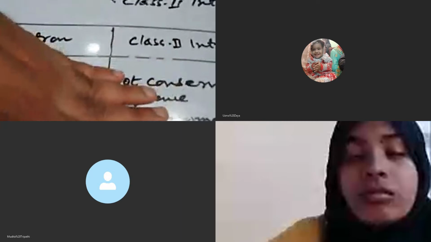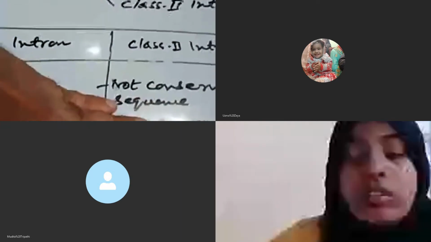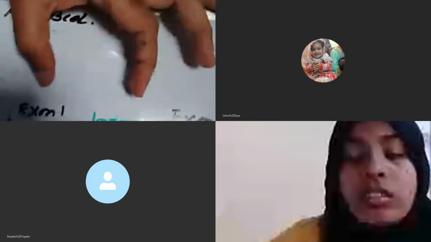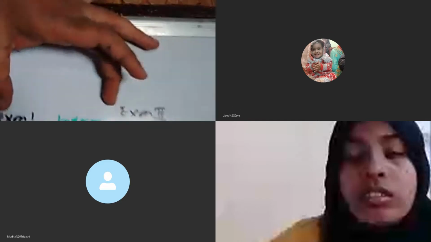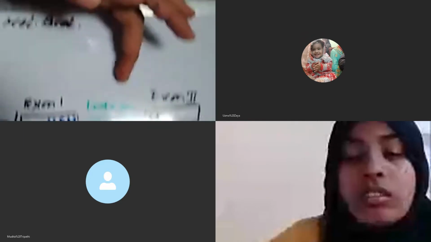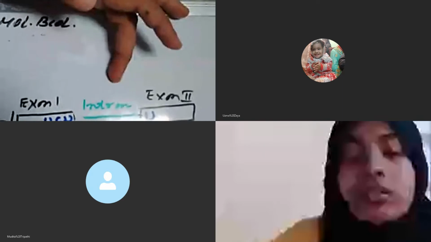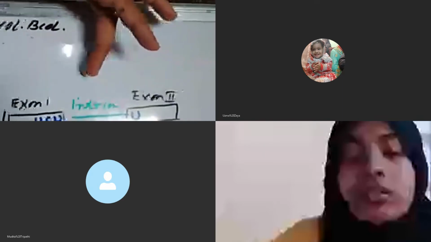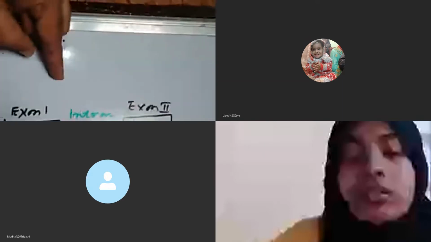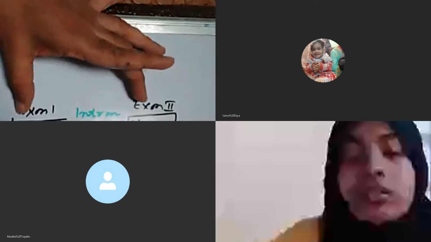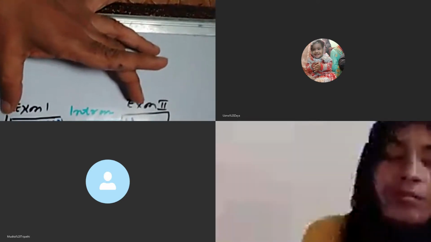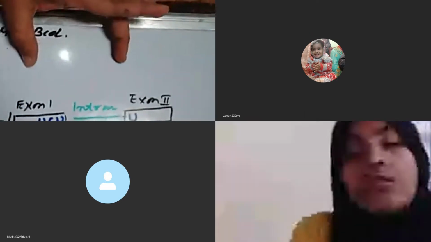Sometimes in your examination, you may be asked to write short notes on the intron, self-splicing of RNA. Now look at the mechanism. How does this self-splicing take place? Splicing is of two types: self-splicing and protein-mediated splicing. This diagram shown on the whiteboard shows the process of self-splicing of RNA.